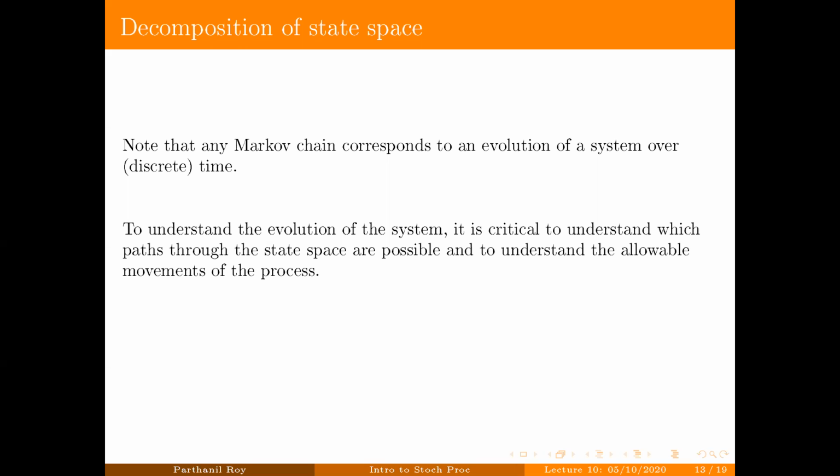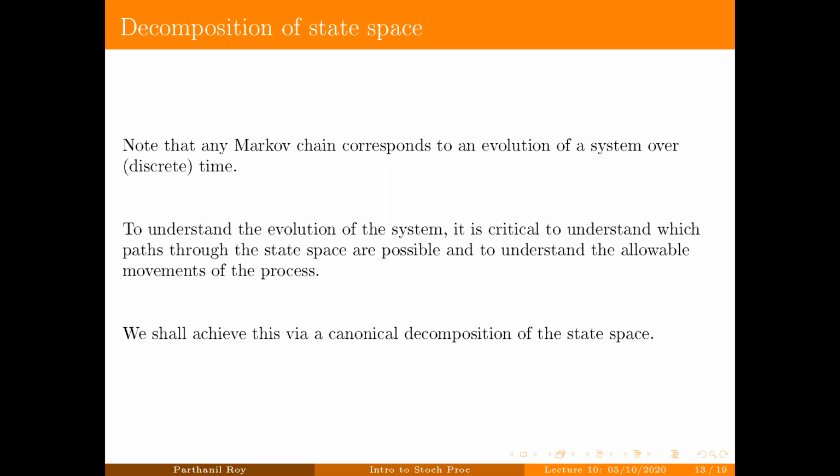This will help us understand the allowable movements of the process or of the system. So this is what we are going to do via a very canonical decomposition of the state space. I won't be able to give you the decomposition right away, but we'll move towards that. That's how I'll put it.